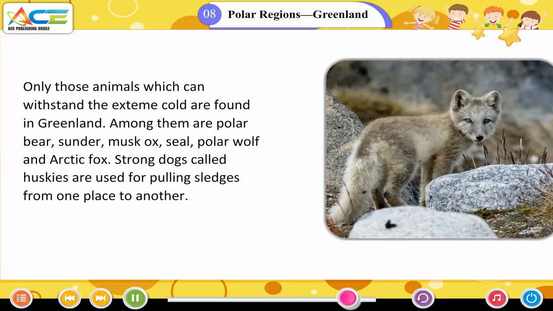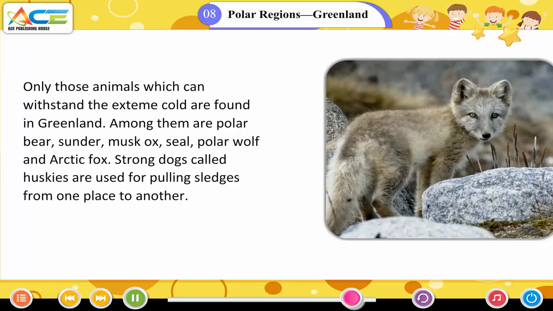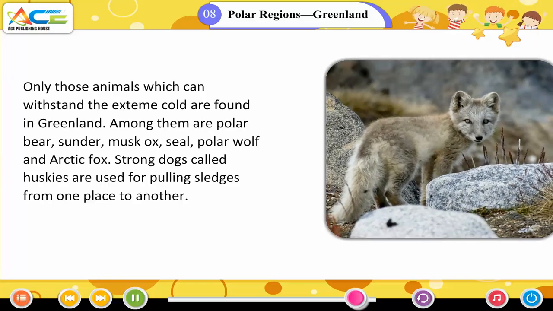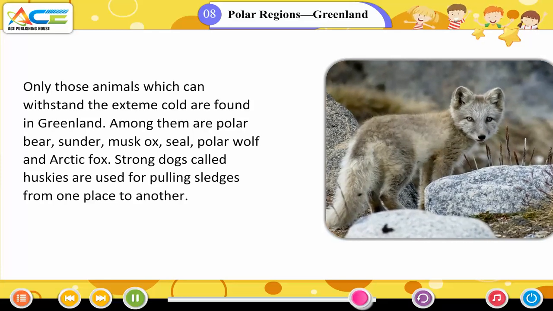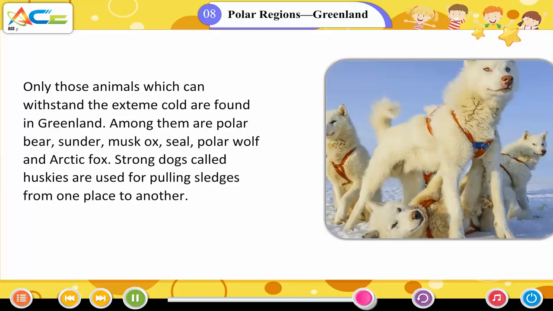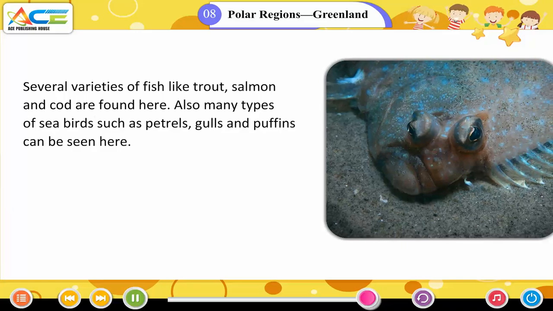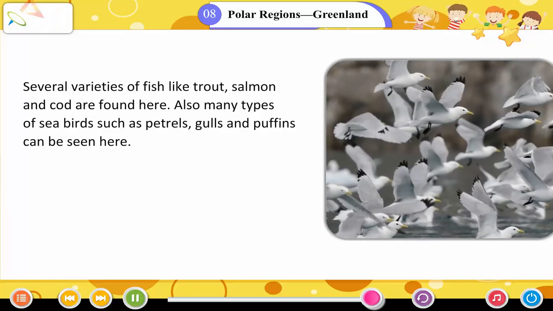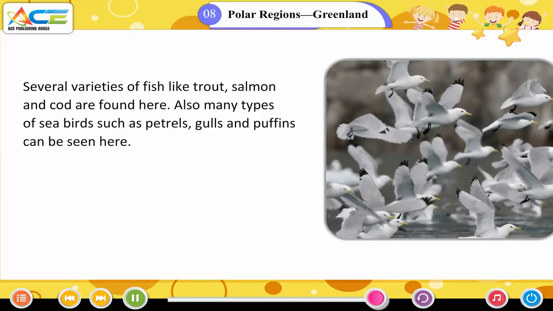Wildlife: only those animals which can withstand the extreme cold are found in Greenland. Among them are polar bear, reindeer, musk ox, seal, polar wolf, and Arctic fox. Strong dogs called huskies are used for pulling sledges from one place to another. Several varieties of fish like trout, salmon, and cod are found here. Also, many types of seabirds such as petrels, gulls, and puffins can be seen here.